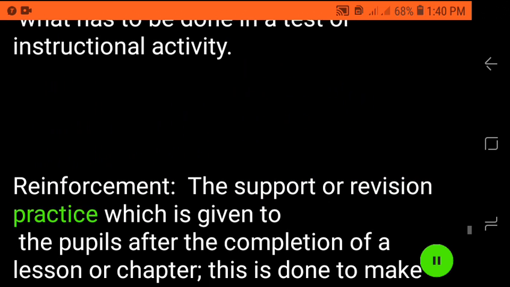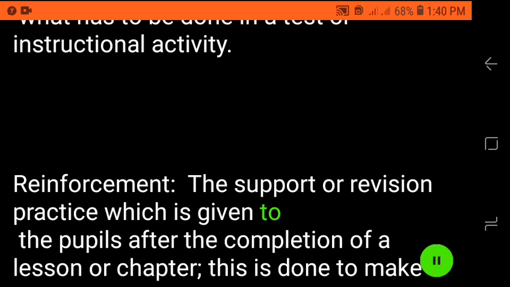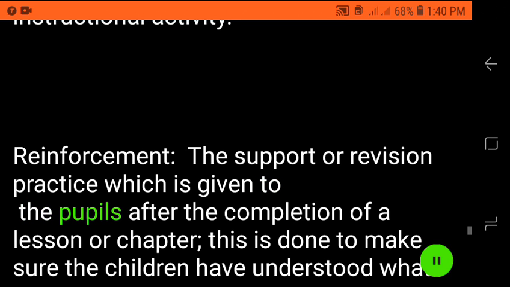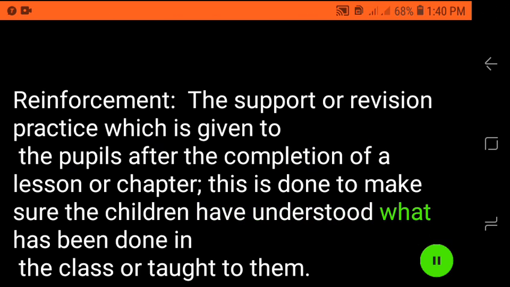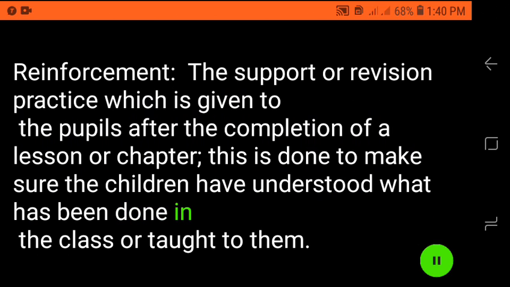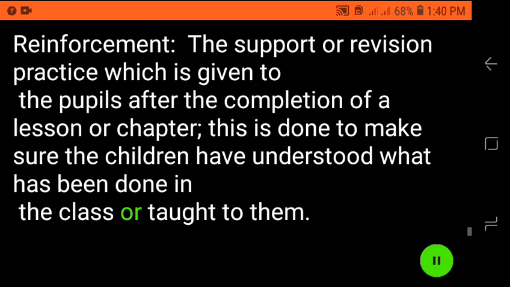Reinforcement, the support or revision practice which is given to the pupils after the completion of a lesson or chapter. This is done to make sure the children have understood what has been done in the class or taught to them.